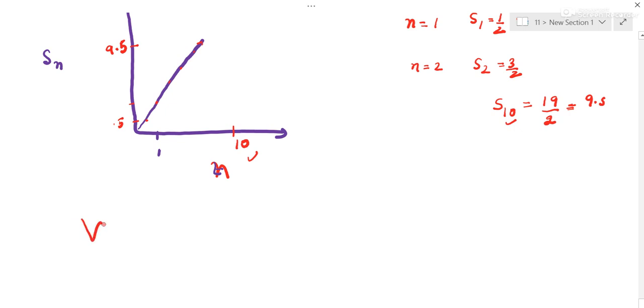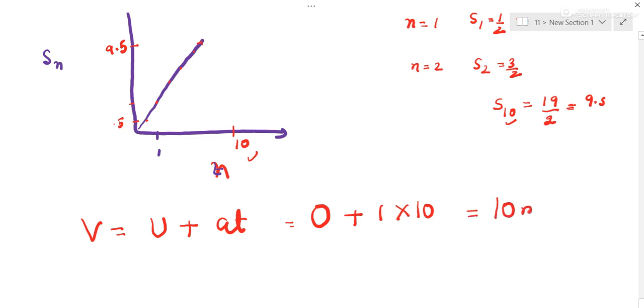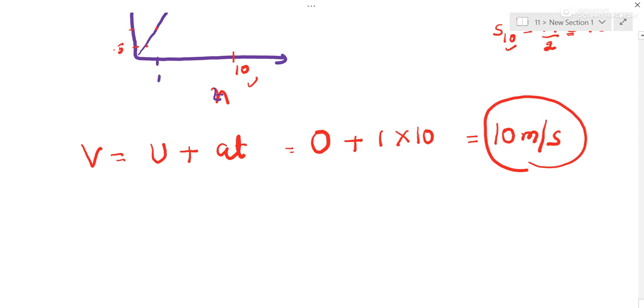So after 10 seconds, what is the velocity? First of all, you find out that u is 0, acceleration is 1, time is 10. So 10 meter per second. After 10 seconds, its velocity is this, and now it will move with this. This is what they have said. So after 10 seconds, velocity is fixed.